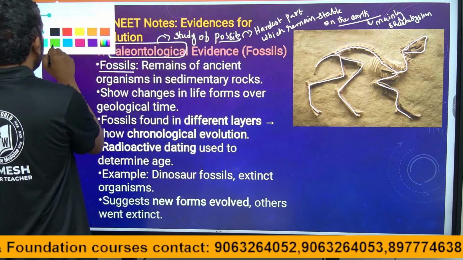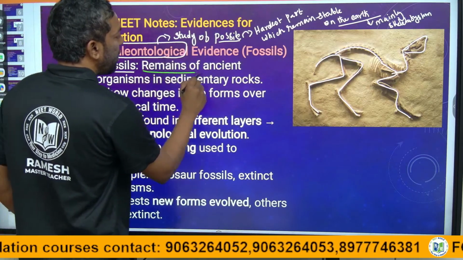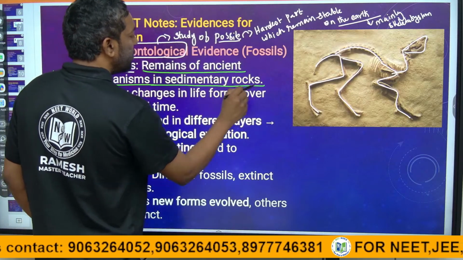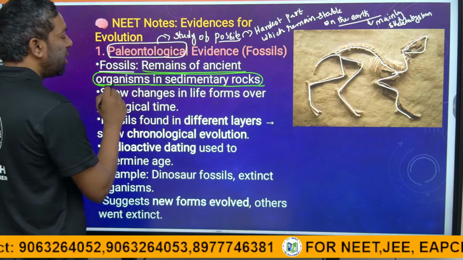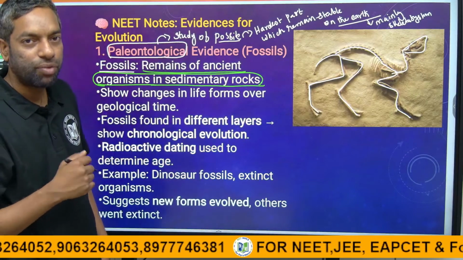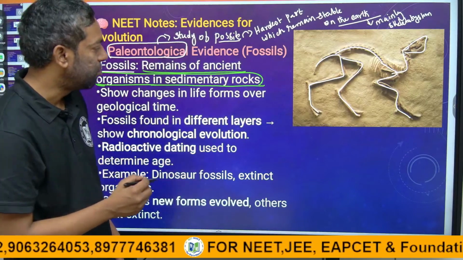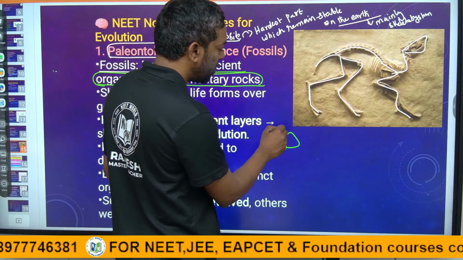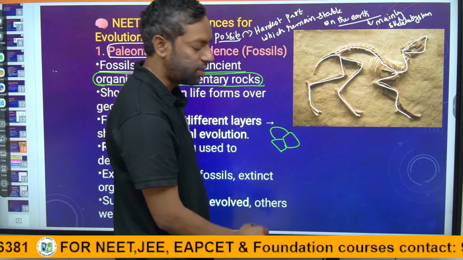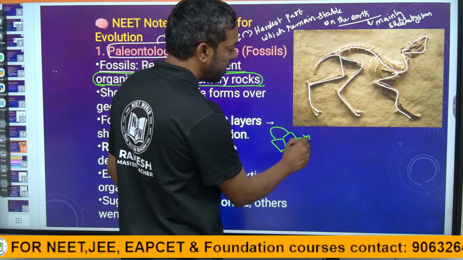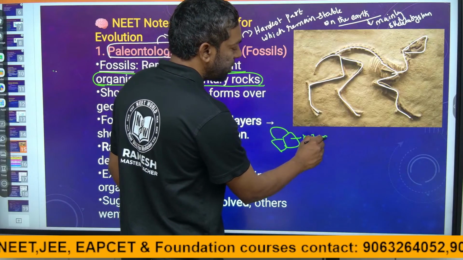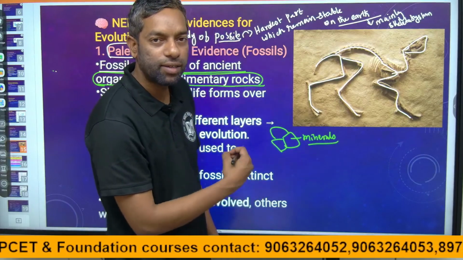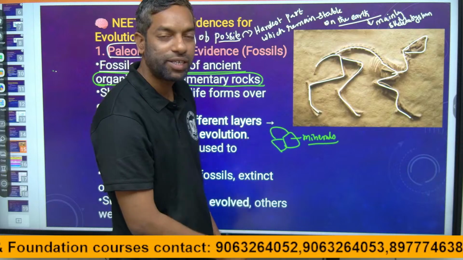Fossils remain of ancient organisms in sedimentary rocks. Sedimentary rocks are a kind of rock. A rock first starts with minerals; the combination of minerals we call a rock, and it is the hardest part.